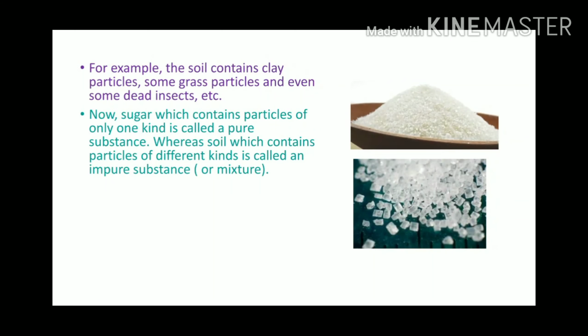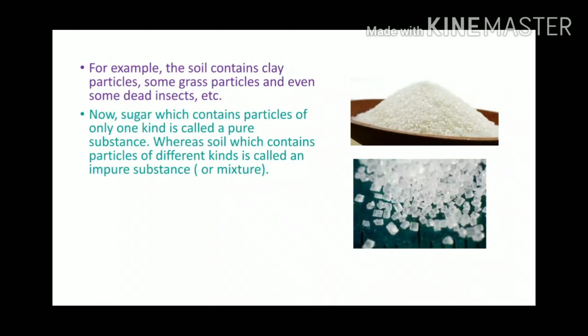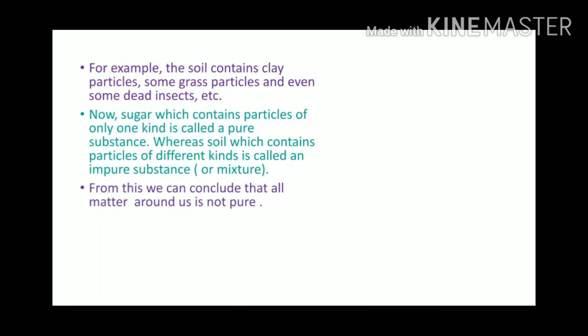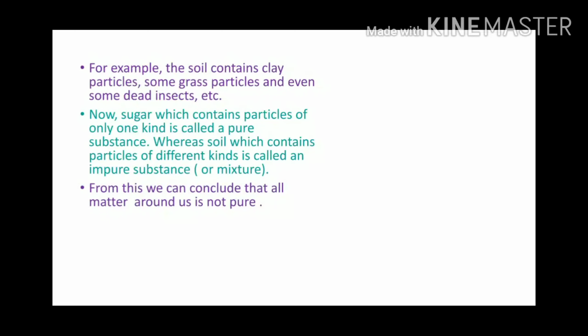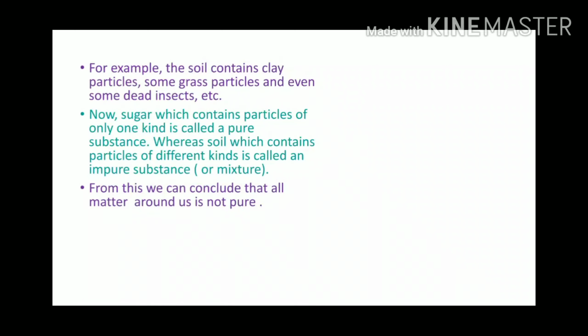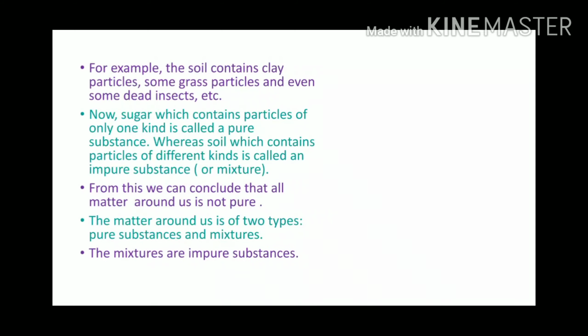Now, sugar which contains particles of only one kind is called a pure substance, whereas soil which contains particles of different kinds is called an impure substance or mixture. From this, we can conclude that all matter around us is not pure. The matter around us is of two types, pure substances and mixtures. The mixtures are impure substances.